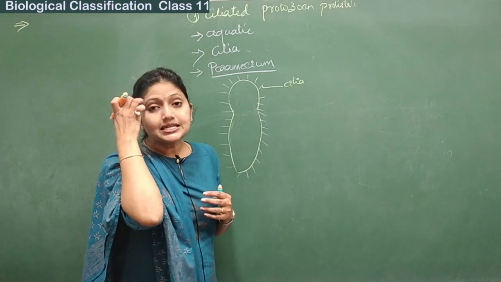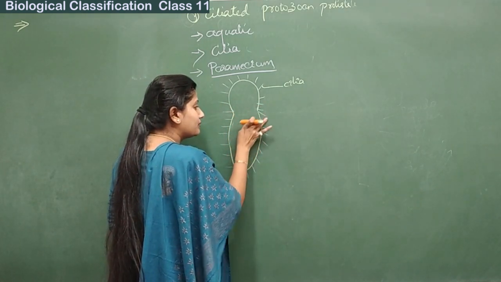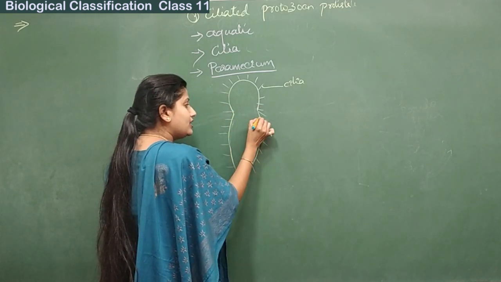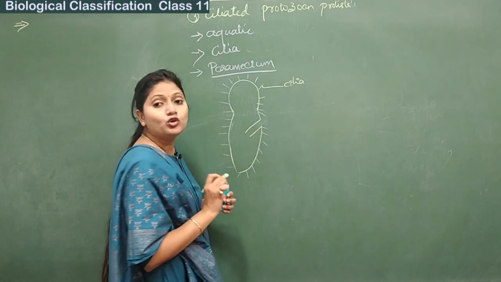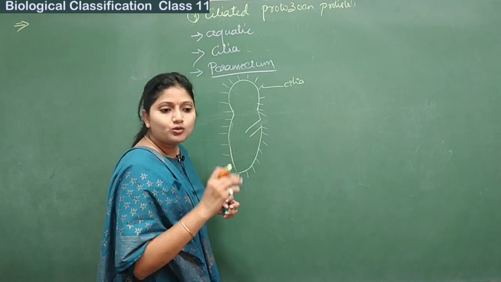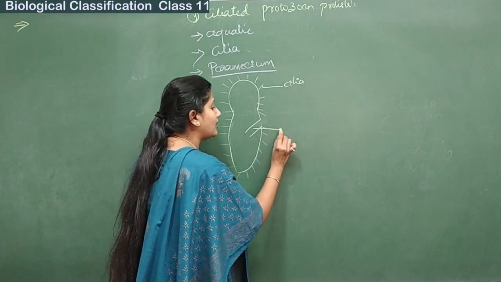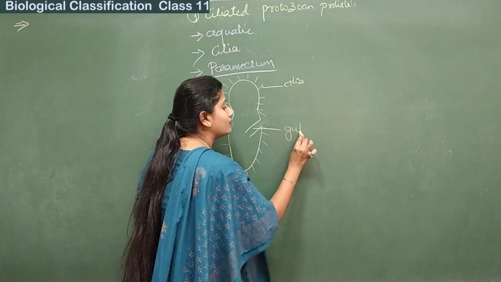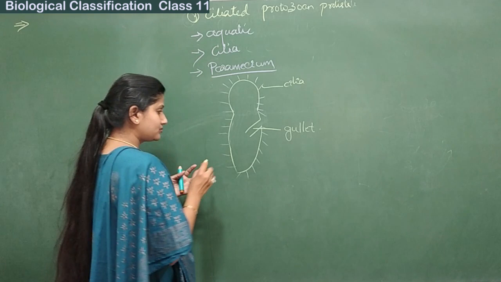These are cilia, and here at one particular region we get to see a tube-like ingrowth. Fine, a tube-like ingrowth, and this tube-like ingrowth is called the gullet.